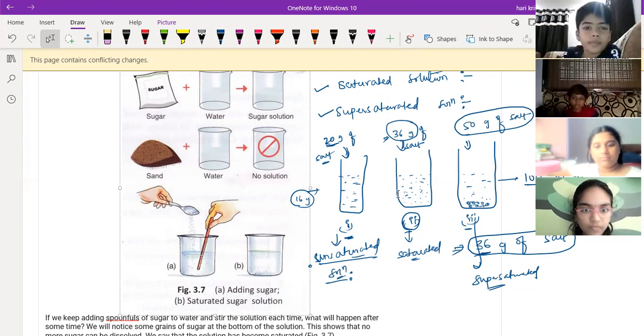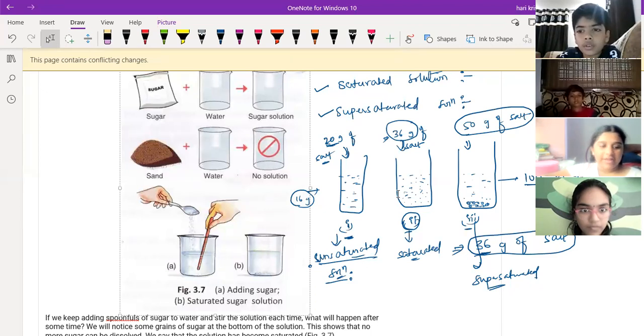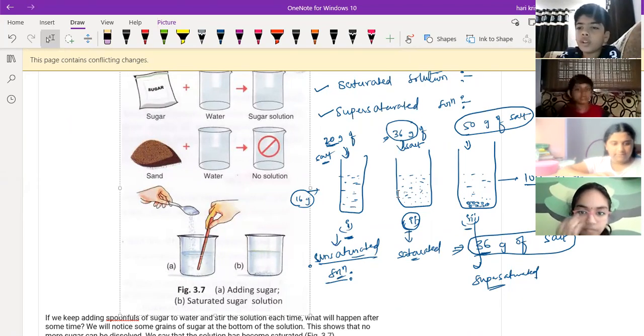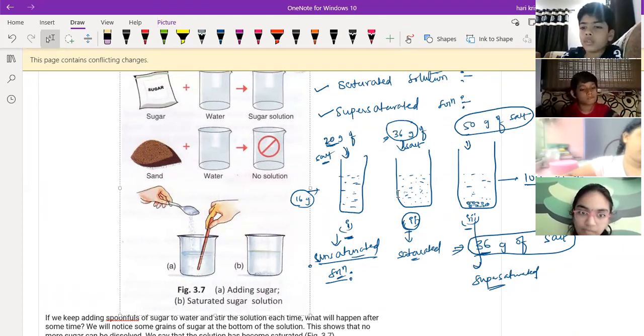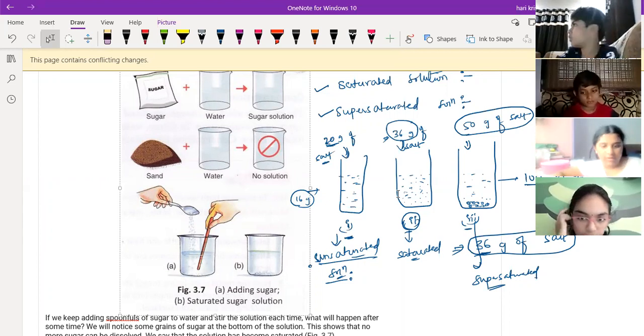Suppose I prepare one solution. The state of that solution will depend upon which one: the solute or the solvent? Sir, solvent. Both are important, right, sir? Both are important. Okay. Siddhartha has given the answer as solvent only. The state of the solution depends only upon the solvent?